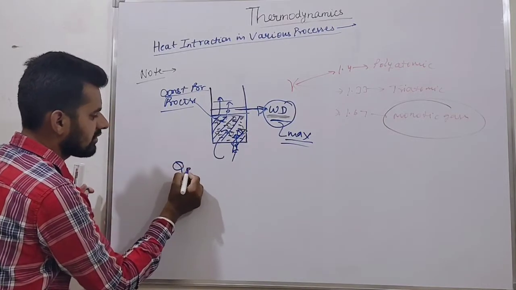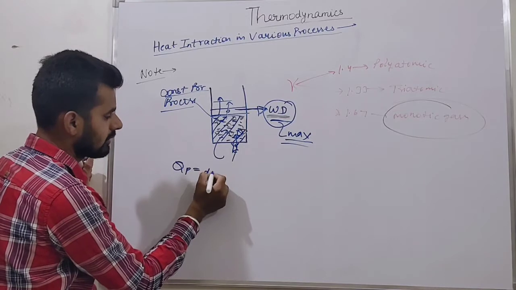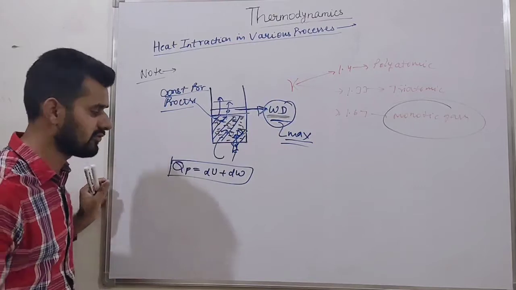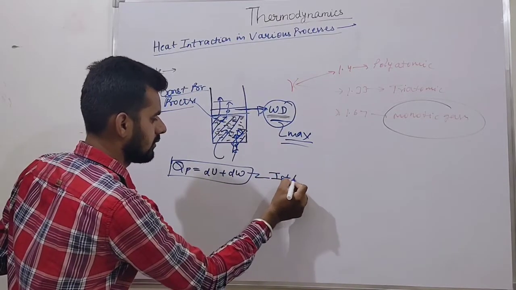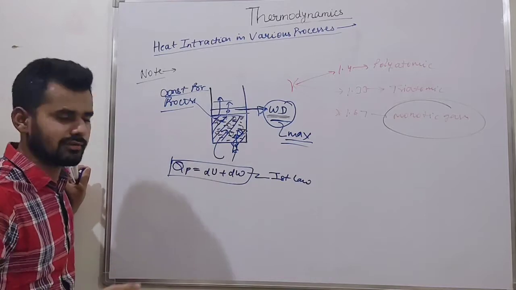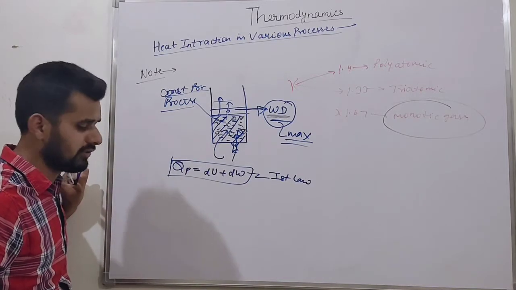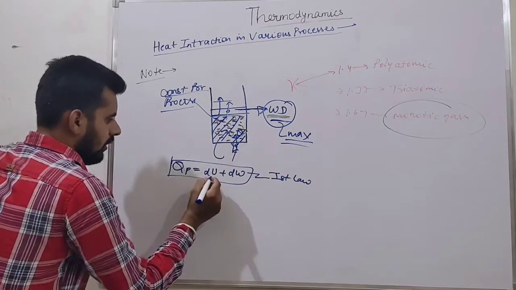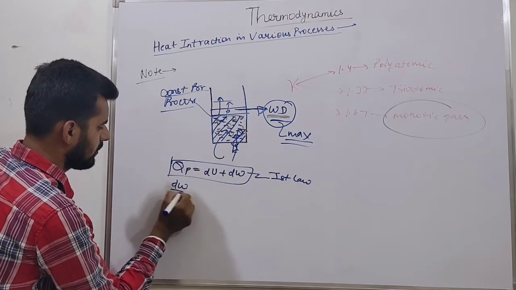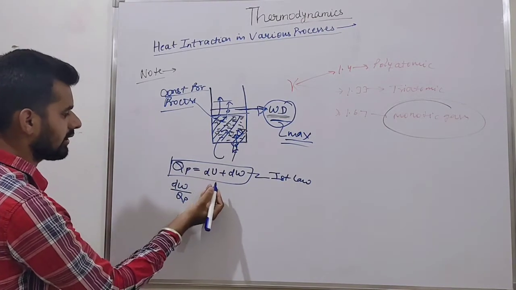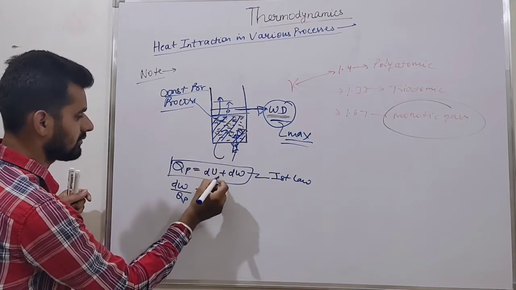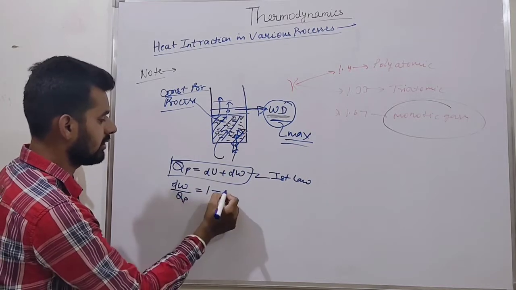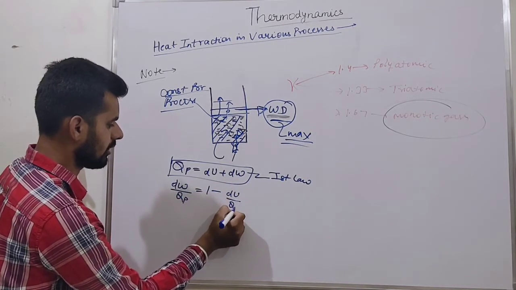How? For a constant pressure process, Qp is equal to dU plus dW. We know this relation from the first law. Now, friends, what will happen? Work by Qp is 1 minus dU by Qp.